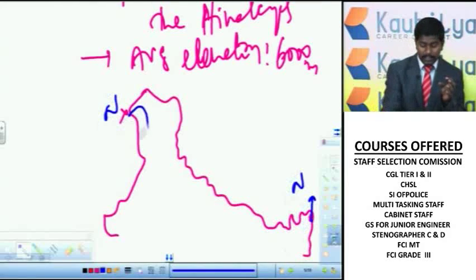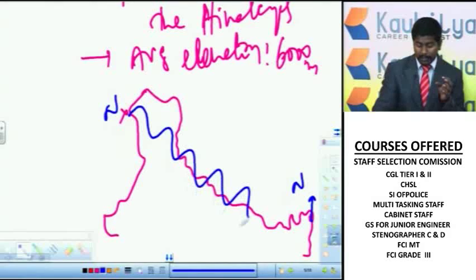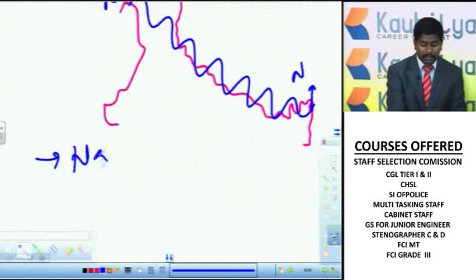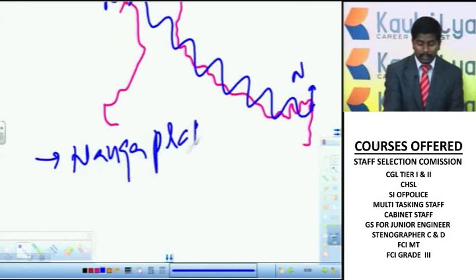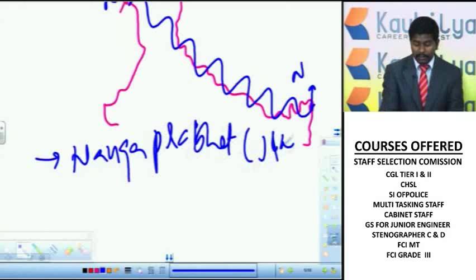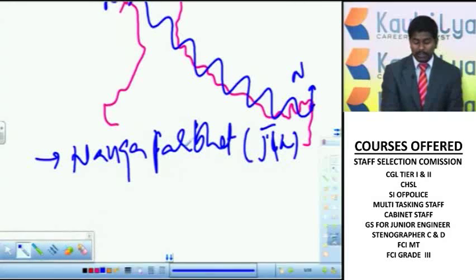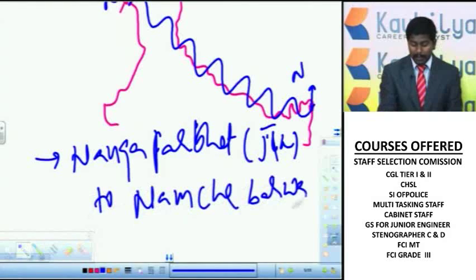So the Great Himalayas extend like this, from Nanga Parbat to Namcha Barwa via Nepal and Bhutan. That means these Great Himalayas extend from Nanga Parbat in Jammu and Kashmir to Namcha Barwa peak in Arunachal Pradesh.